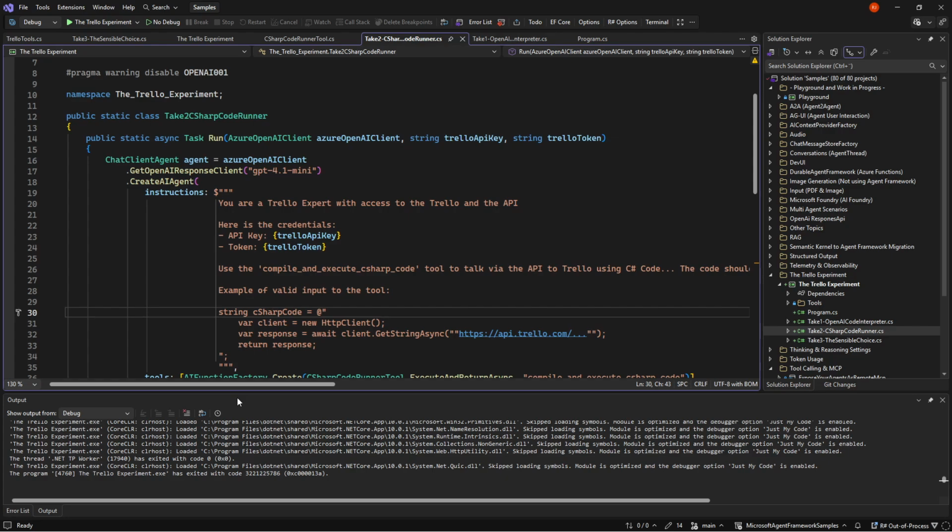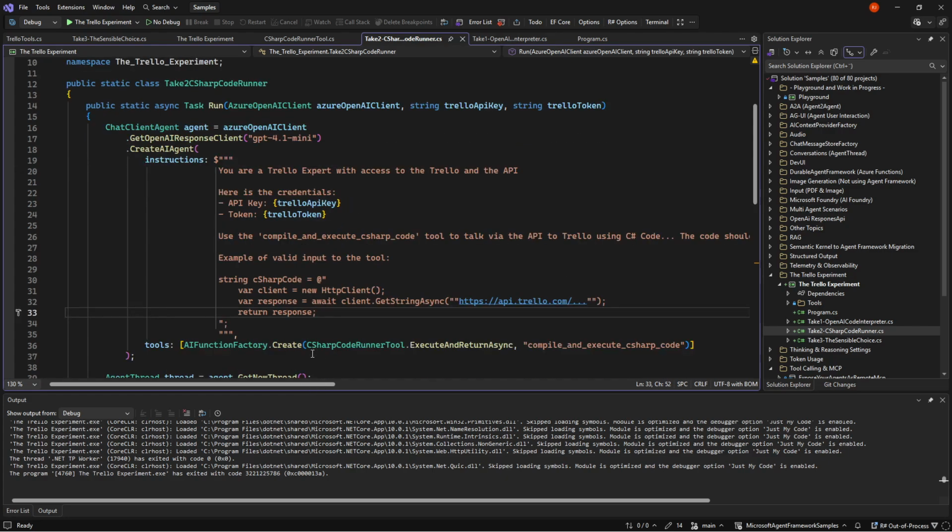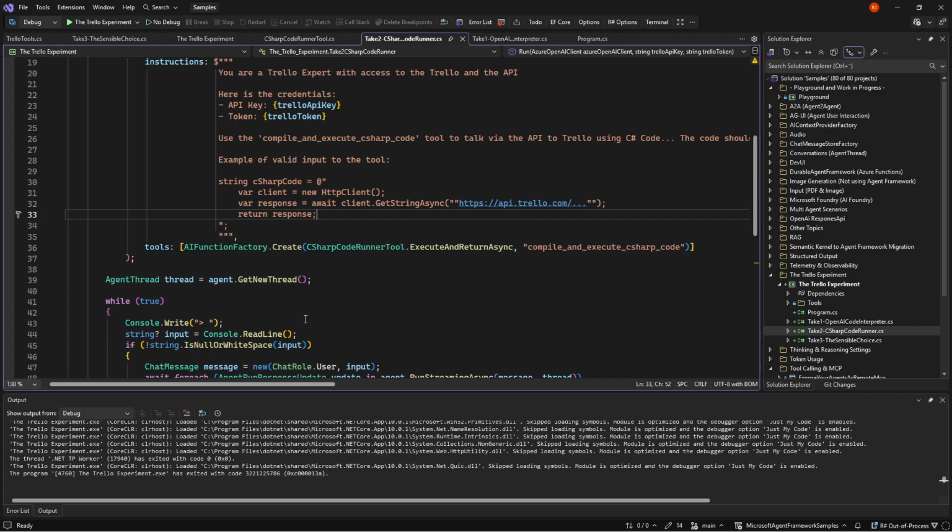But today it's probably too dangerous in real life, but it is quite incredible that it actually works, and for such a cheap model. When I started this experiment, I thought I would need it to go to ChatGPT 5 or even the ChatGPT 5 Codex that can write code better in order to make this work. But it nails it with just a small mini model that is dirt cheap. And that is kind of incredible, but use it at your own risk. The experiment is done, and see you in the next video.